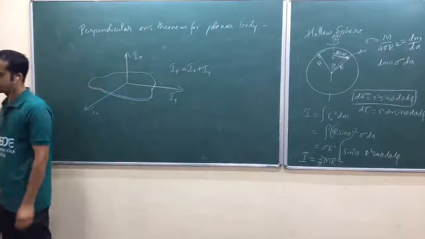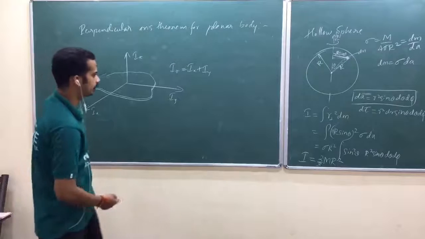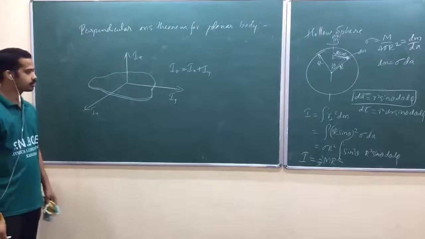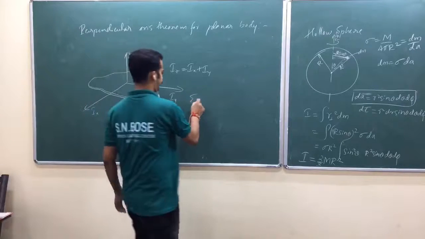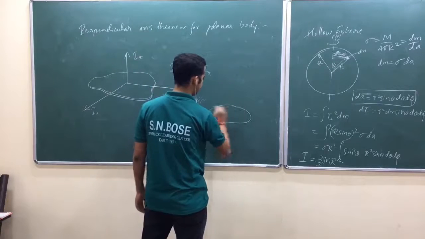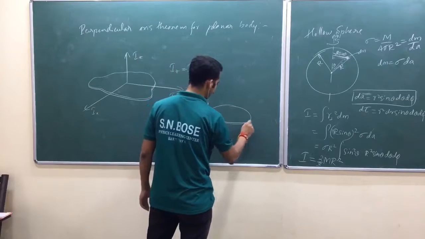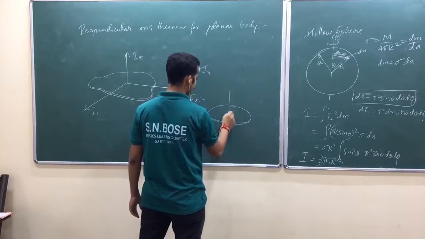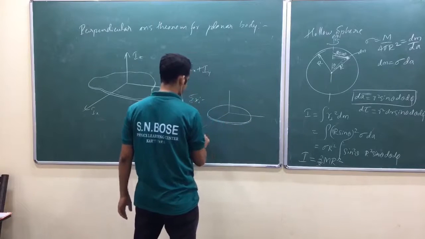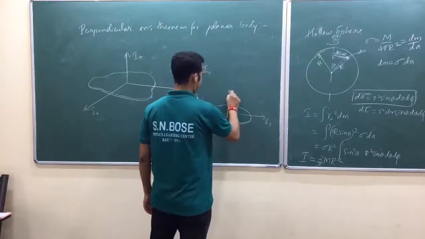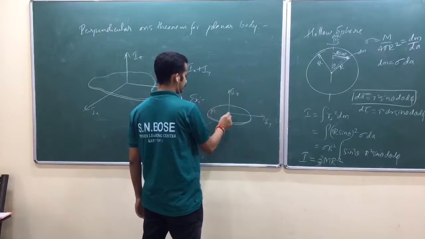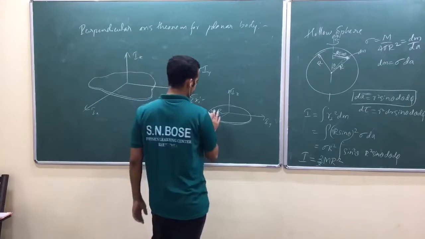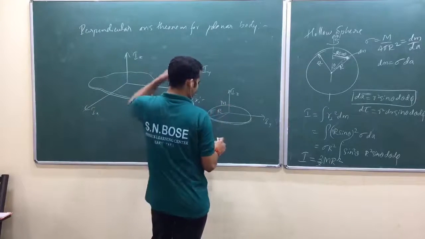Because for disk, if you want to do something, you need to use this one. For example, you can calculate moment of inertia about the axis of a disk of mass m, radius capital R. So what is Iz?